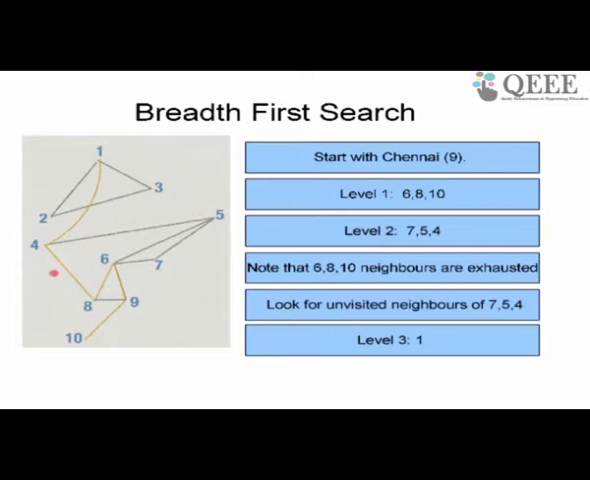So how do I find the level 3 nodes now? I take the neighbors of 7, 5, 4. If I take 7, its neighbors are 6 and 5; 6 is visited already, 5 is visited already, so I can ignore them. Take the neighbors of 5: 4, 6 and 7. All of them are visited already, so I can drop those also. If I come to 4, it has neighbors 8, 5 and 1. 8 and 5 are visited already, only 1 is unvisited, therefore level 3 has only one node, which is 1. Is that clear? So how do I find the levels?